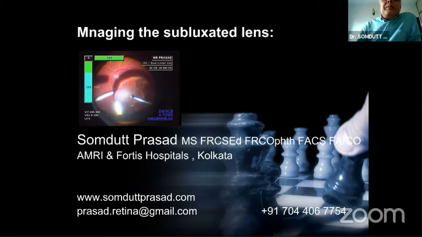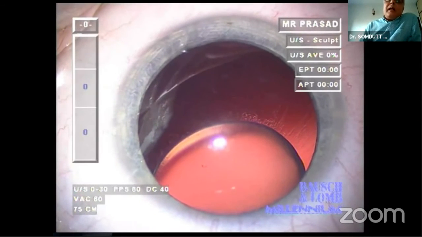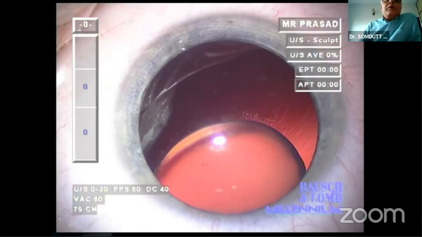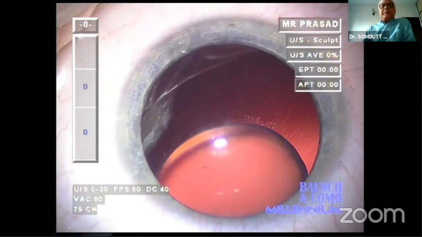My topic today was managing subluxated lenses. I'm going to show you a couple of cases with extremely subluxated lenses. The main reasons for subluxation are either people who are born with it, like this young girl who has Marfan syndrome, and I'll show you both her eyes, or trauma. And there are other causes, but those are the main two.